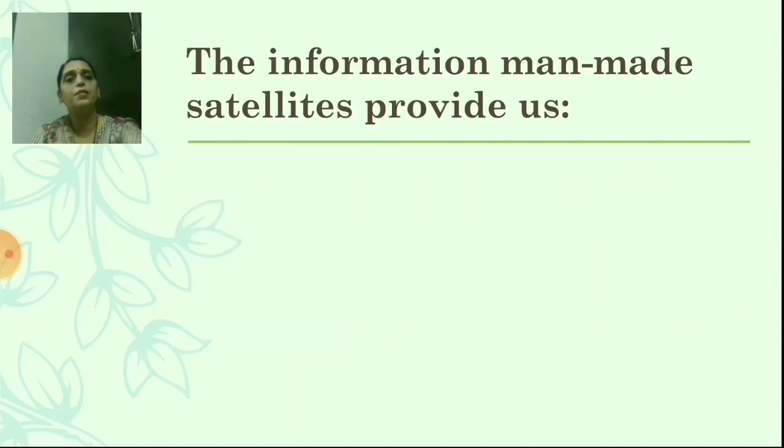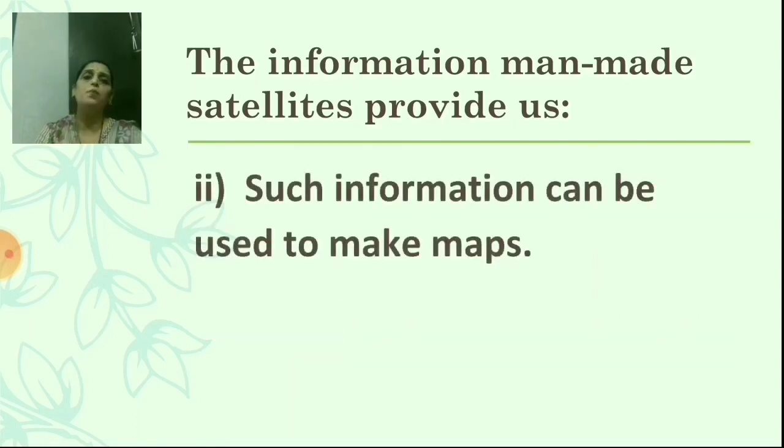Now the second point, such information can be used to make maps. Means we can make maps from such information.